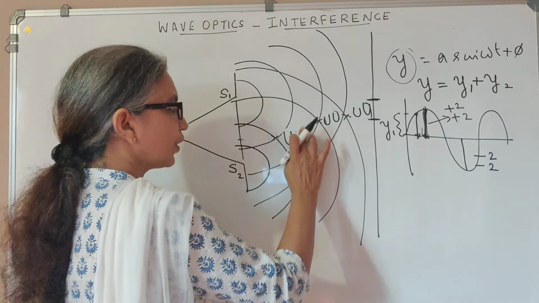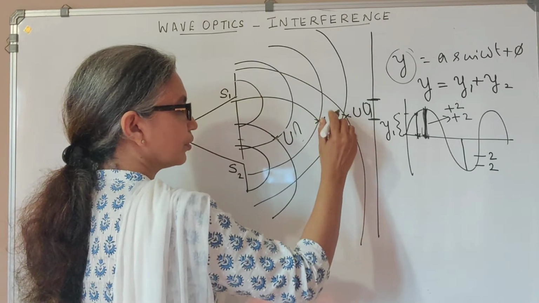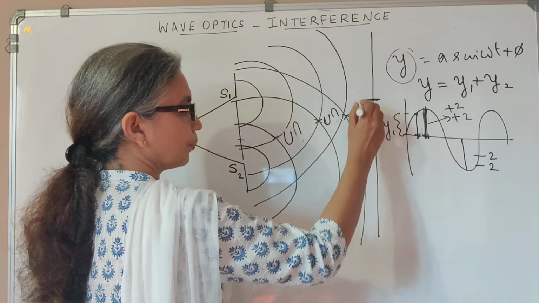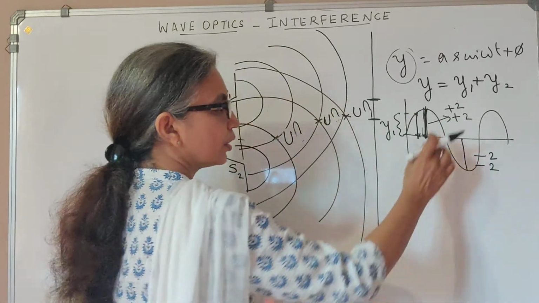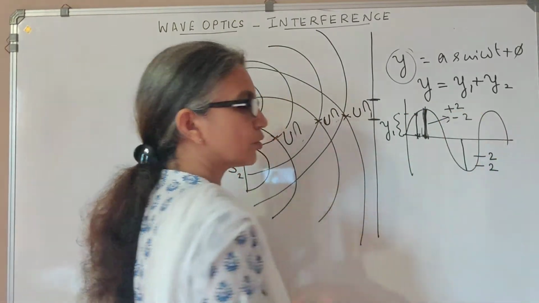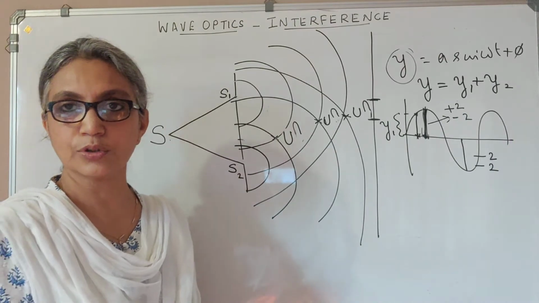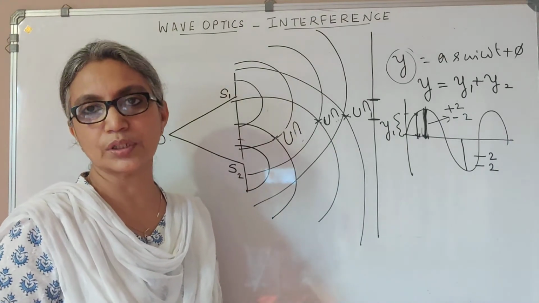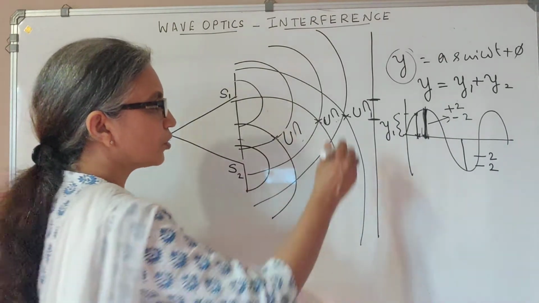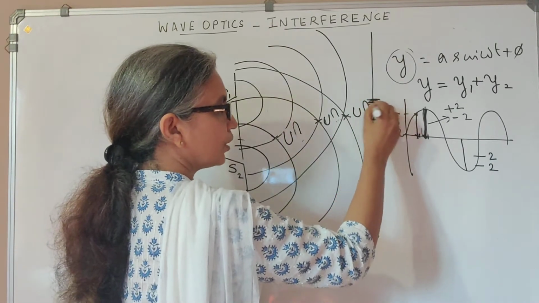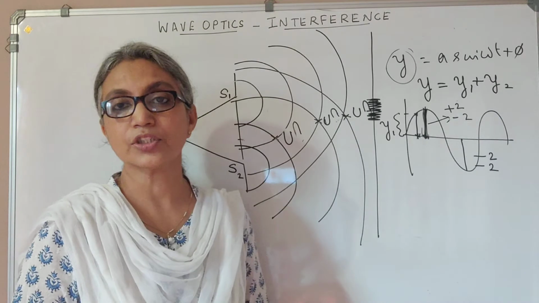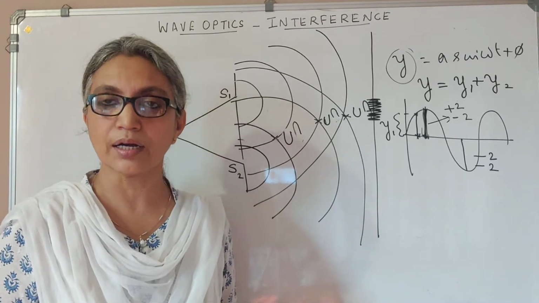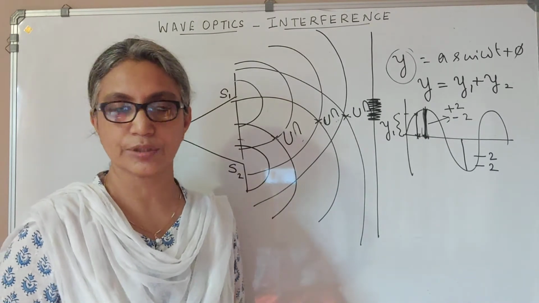Now here, suppose we have a crest and a trough superimposing. When the waves superimpose, let's say this particle is acted upon by a crest and a trough, then this would be a plus 2 and a minus 2, which means the amplitude is now going to be 0 and the intensity will also be 0. So that means on the screen here we have zero intensity, which produces darkness, and such a point is what you call a dark band or dark fringe.